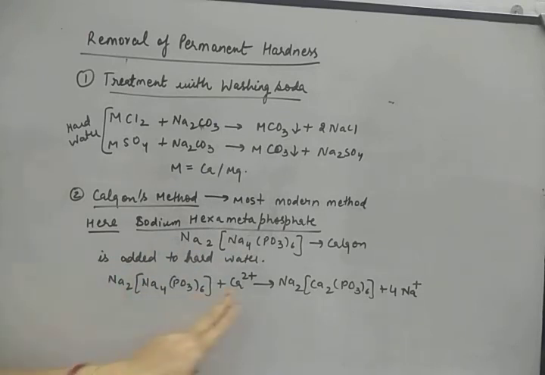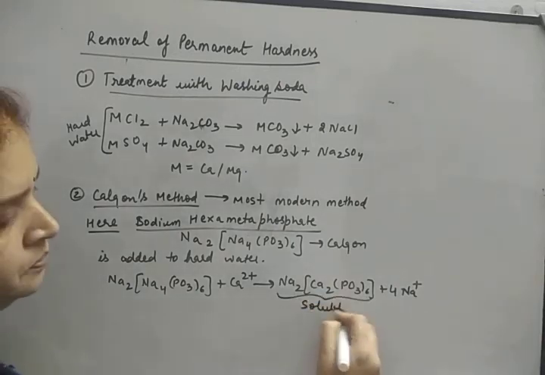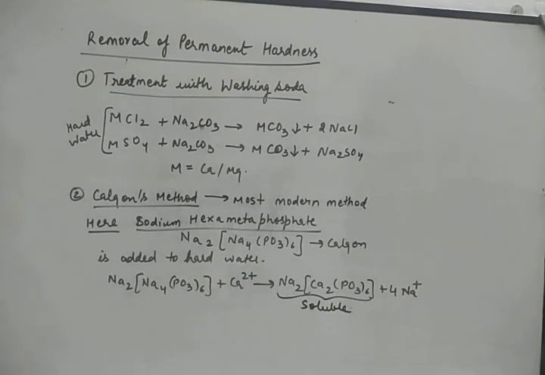So what will happen? Suppose the hard water is having calcium ion or magnesium ion. So this calcium ion will go into this complex. Now this is a complex compound, and sodium ions come out. So basically this is also the exchange reaction which is taking place. Okay. So the Calgon will combine with calcium and magnesium ions to form a complex which is soluble and does not form any scum. So this is the soluble complex. Okay. So scum is not formed if the water contains Calgon in it.